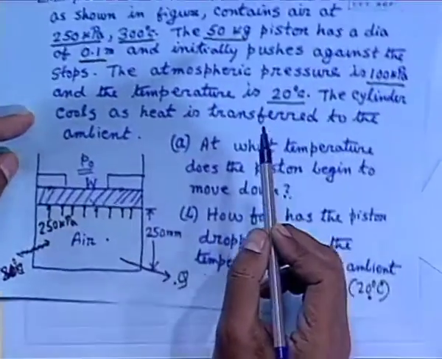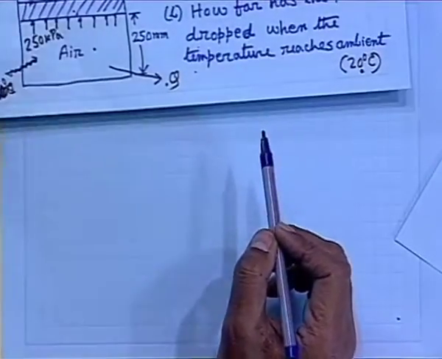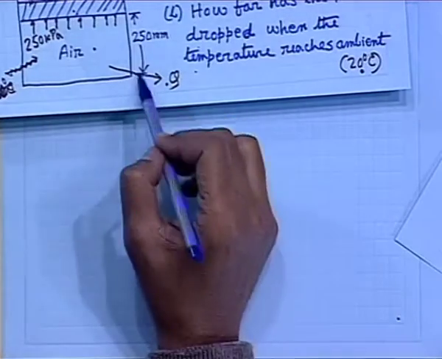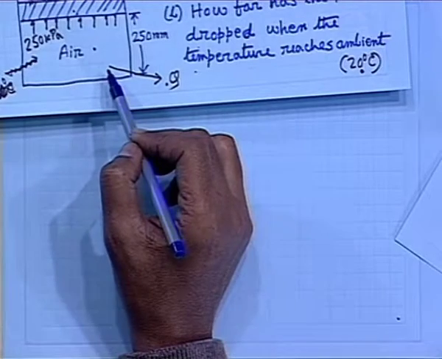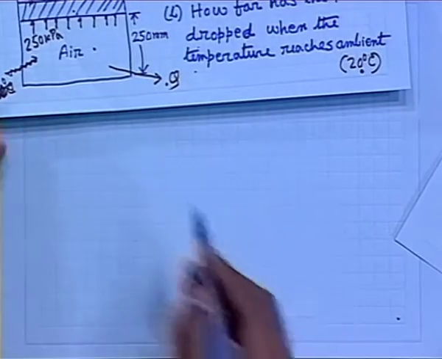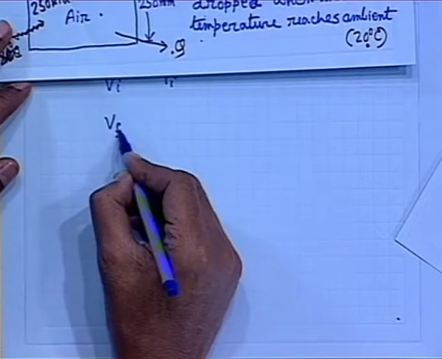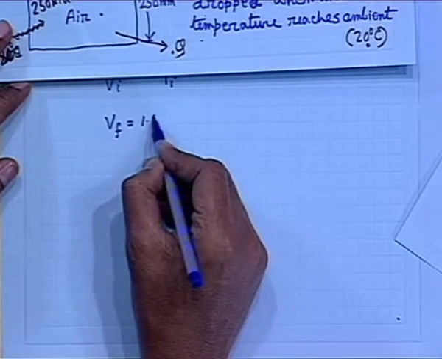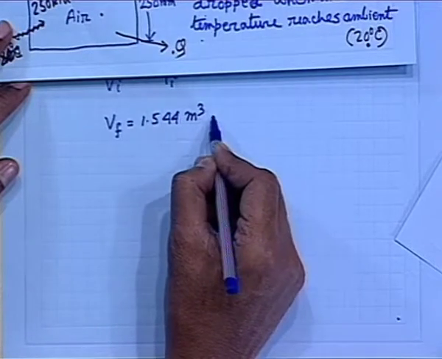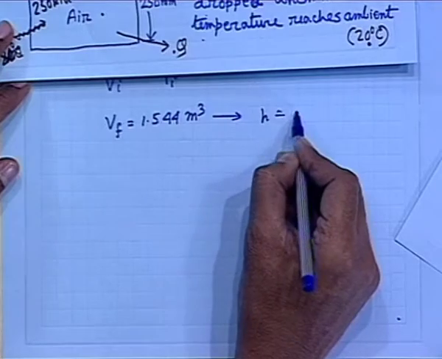Initial Vi is not known. Just a minute. So, initial Vi is known. So, therefore, we can find out the Vf, and the value of Vf is 1.544 meter cube, which gives H as 0.